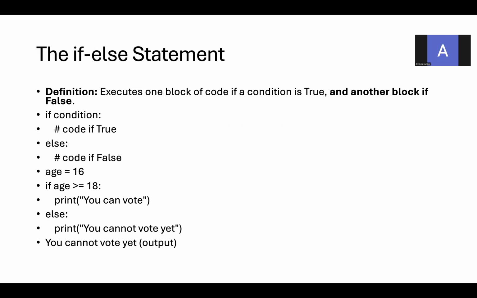So what is this if else? One block of code if a condition is true and another block if it is false. The first time you check the if condition. If this condition is true, whatever statements follow the if condition will be executed, or else it will come to the else block. You may have only statements in the else block, or you may have another if else block inside the else statement. For example, age = 16. If age >= 18, then you can vote. Else, you cannot vote. So now the input you have provided is age equal to 16.